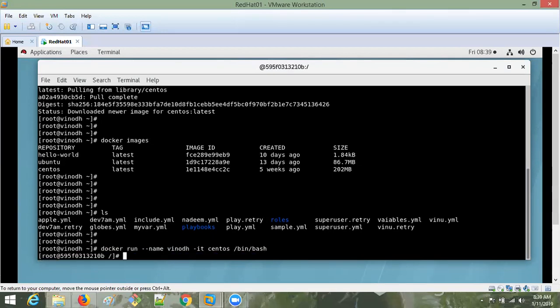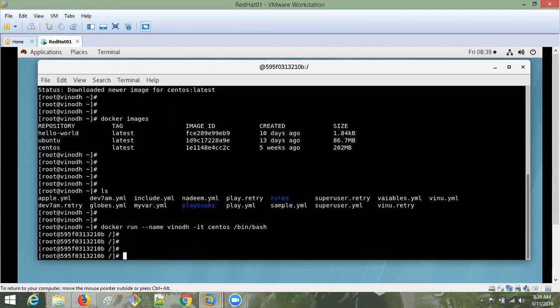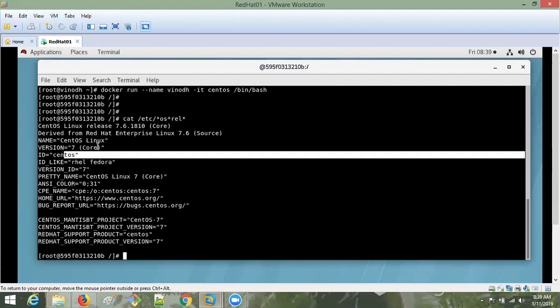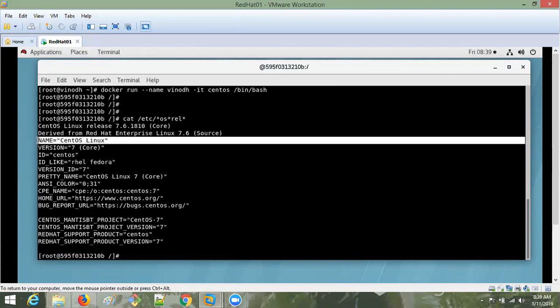See, now I am in this container. You can check it out. You can check the OS also. Like in cat, we have the etc file. There we have the os-release. So you can check the OS also. It is a CentOS operating system.